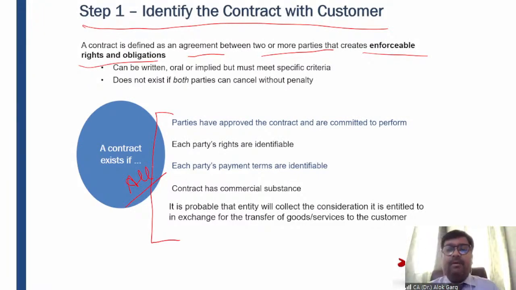So first of all, it can be written, it can be oral or implied, and the contract must exist if there is some penalty clause, or if there is something which binds those parties to perform their obligations, right?